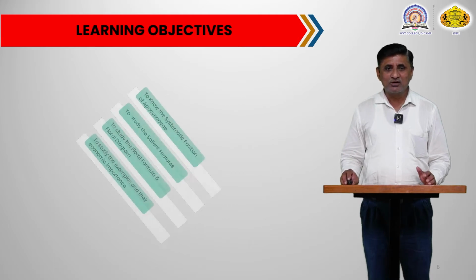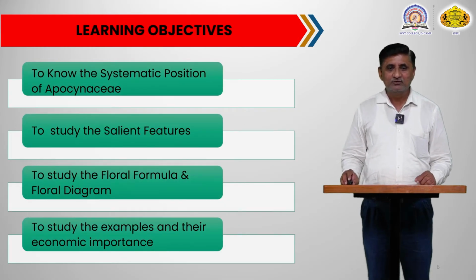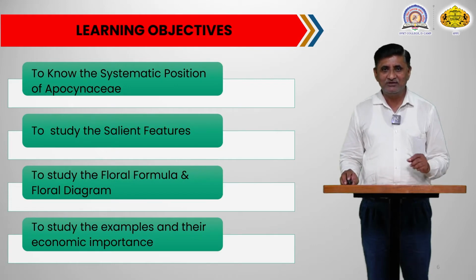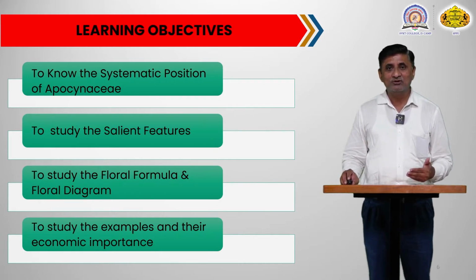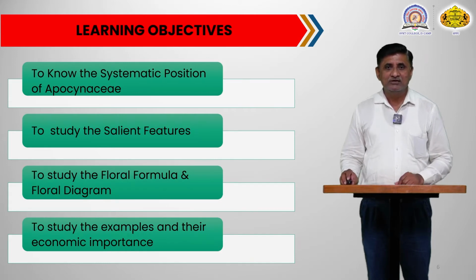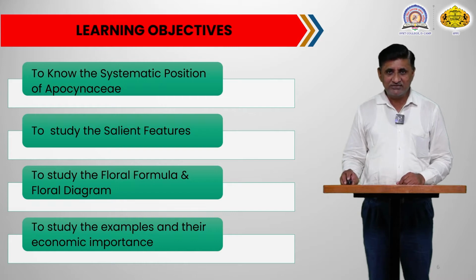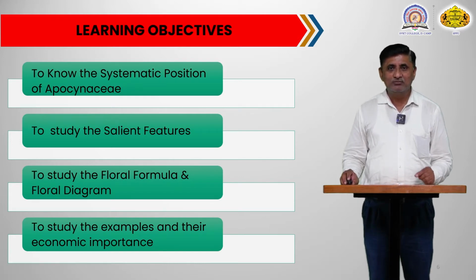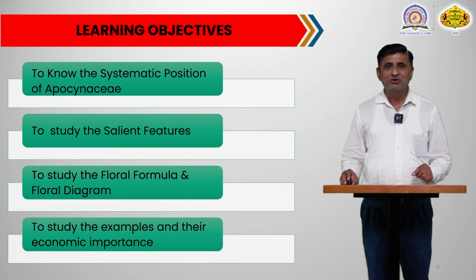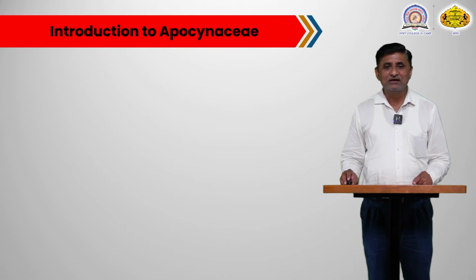The learning objectives of today's video are to know the systematic position of the family Apocynaceae, meaning that according to the Bentham and Hooker classification we understand where this family is placed. We also want to learn the salient or characteristic features of the plants belonging to this family, the floral formula, the floral diagram, and the economic importance of this family.